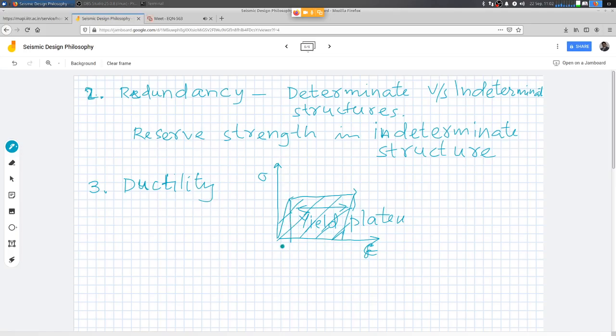This is the elastic part, this part is elastic strain energy, and this much is what we call the hysteretic energy because of inelastic deformation. And that is the key to earthquake resistance, which is once in a while large earthquake forces would be attracted.